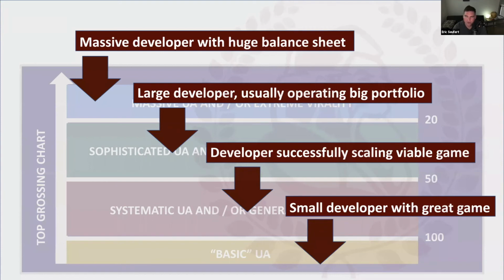And then 100 and lower, it's just a small developer with a great game. If we're able to hit 100 downloaded, that's pretty good, and it's because we've got a good game. But maybe we don't have all the infrastructure that a big developer has to run UA. We don't have the analytics. We don't have the marketing team.